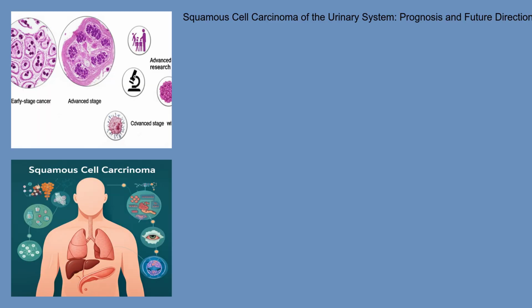The prognosis for squamous cell carcinoma of the urinary system varies significantly depending on the stage at diagnosis, the patient's overall health, and the response to treatment. Early-stage cancers that are confined to the bladder wall have a better prognosis than advanced cancers that have spread to lymph nodes or distant organs.